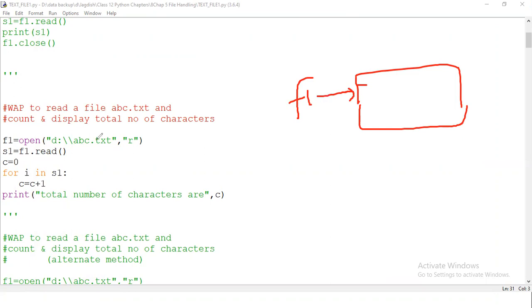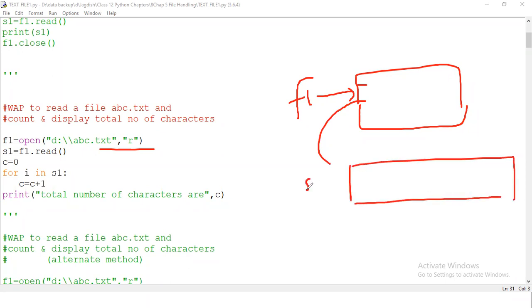And since you know that F1 is a handler, which is handling all the reading operations right now because you mentioned it here, it reads the entire content from the file and stores it within a block called S1. S1 is a string. This is within the hard disk, and this is within the RAM. So you have retrieved information from hard disk to RAM. Now what you need to do is retrieve one character at a time, one element at a time from the string, and keep on counting them. And finally, you display that these many characters are there in the file. So this is the concept behind this.